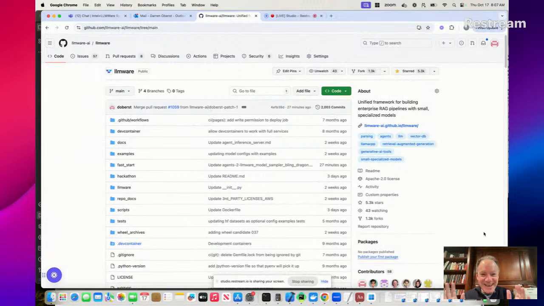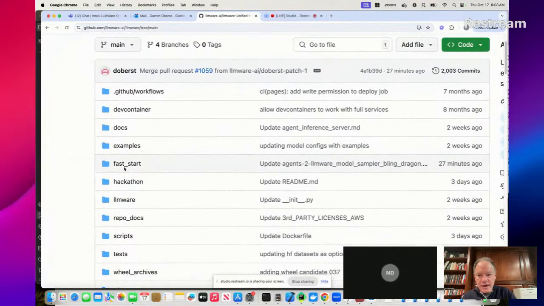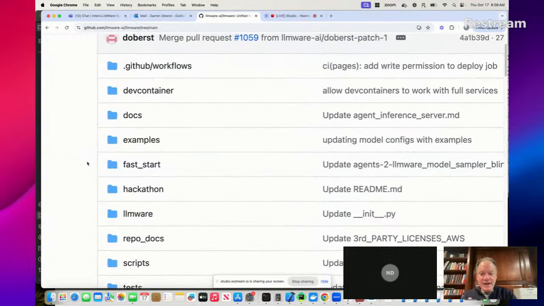This is the LLMWare repository. And I'm going to walk through one tab in particular, which is Fast Start. And just a quick note, Darren, one quick note. Because you have a little bit wider screen, if you can just zoom it in a little bit, it will be a lot easier for people to see what's going on. Yeah, perfect. Good. Okay, good. Thank you.